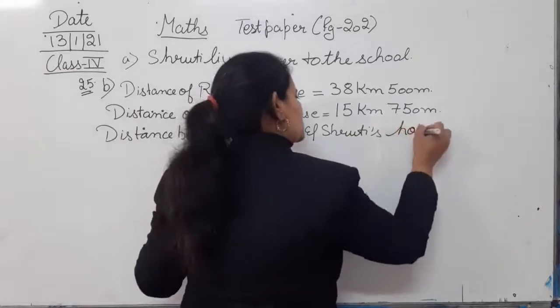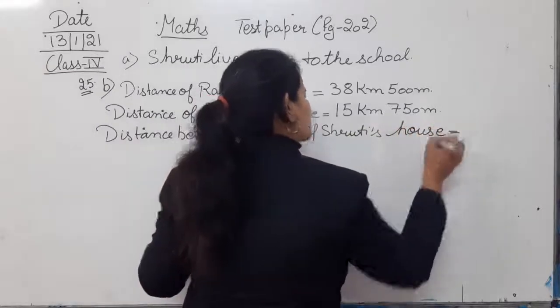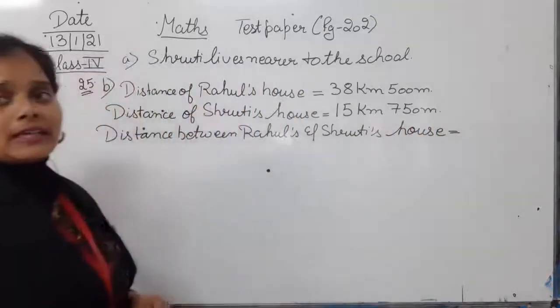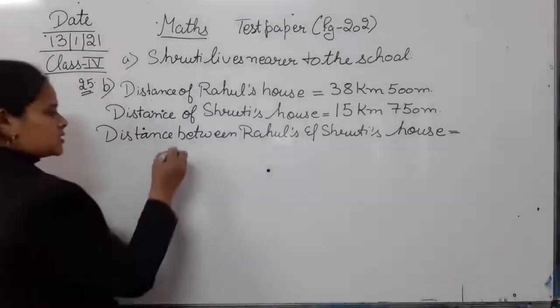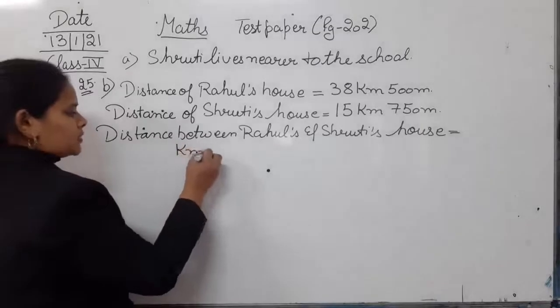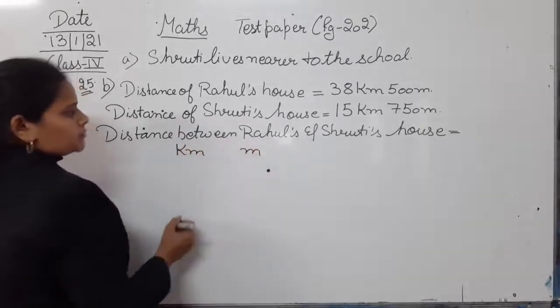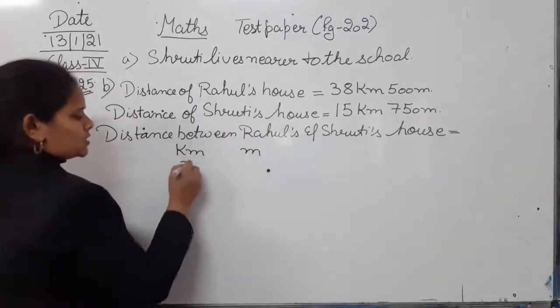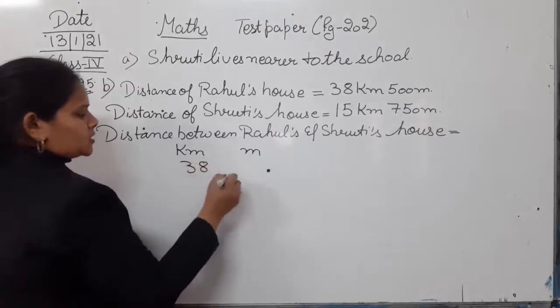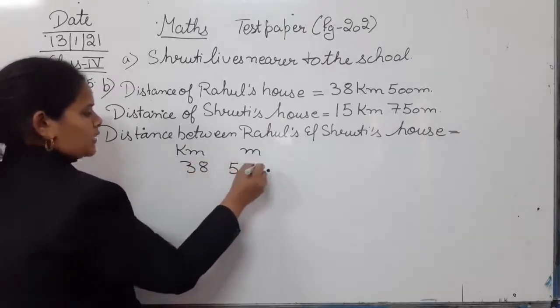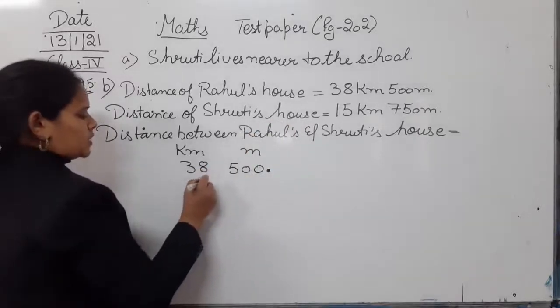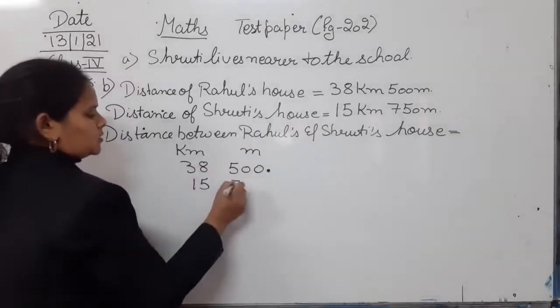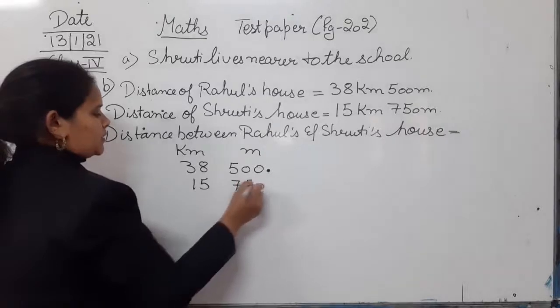Distance between Rahul and Shruti's house. तो राहुल और श्रुति के घर में कितना difference है, that we have to calculate. So that is kilometer, meter. तो Rahul's house is 38 kilometer 500 meter, whereas Shruti's house is 15 kilometer 750 meter.